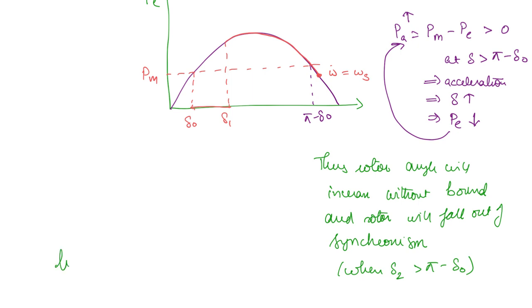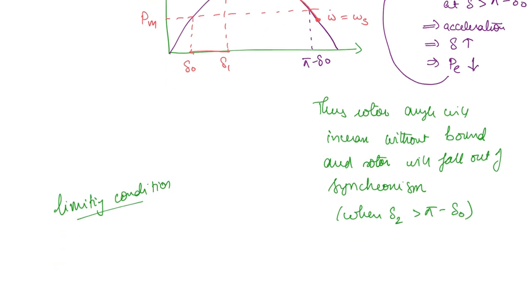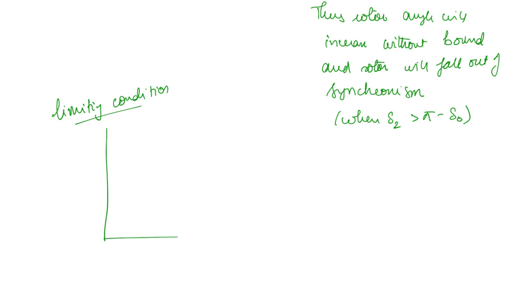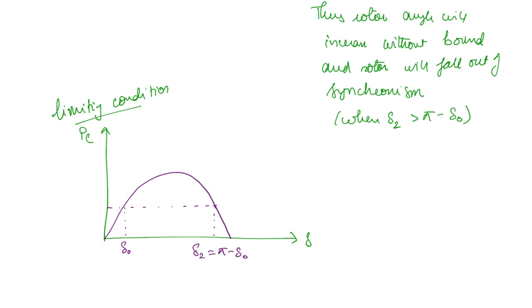So what will be the limiting condition here? The transient stability limiting condition is going to be like this. This is the curve. Let us say this is the initial angle delta naught. This angle delta 2 should not exceed pi minus delta naught. So this will be the limiting condition for delta 2.